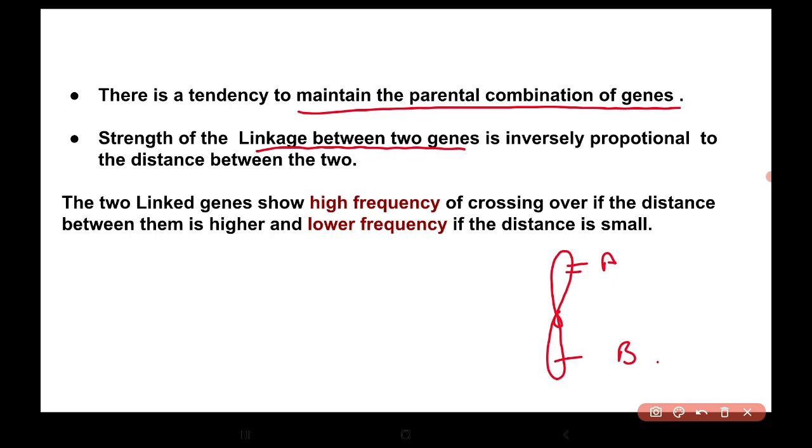So the two linked genes show high frequency of crossing over if the distance between them is higher, and lower frequency if the distance is small. So there is lower frequency of crossing over if the genes are closely linked to each other.